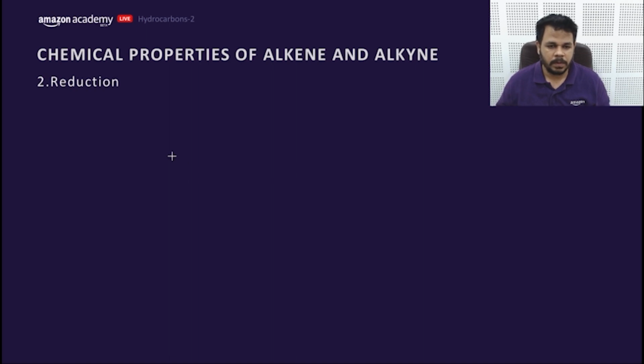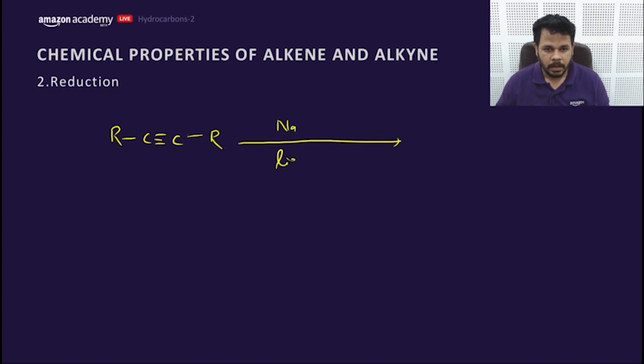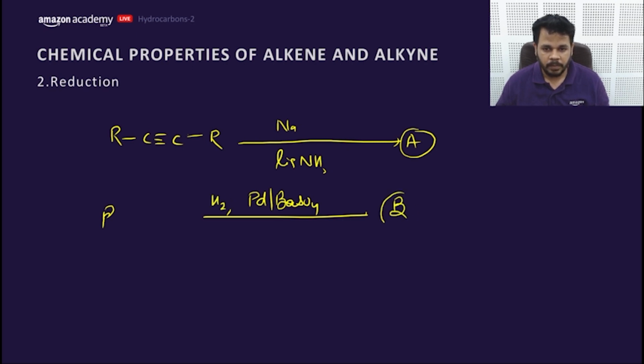The famous question about reduction is like this. It will go for Na, NH3, and it will form a product A. Similarly, if it goes like this, with Pd/BaSO4 plus H2, it will form compound B. What is the relation between A and B?